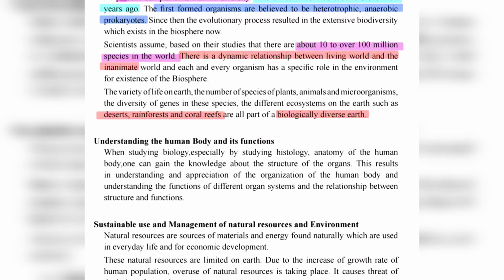These things can be understood by studying biology, especially histology and anatomy of the human body.